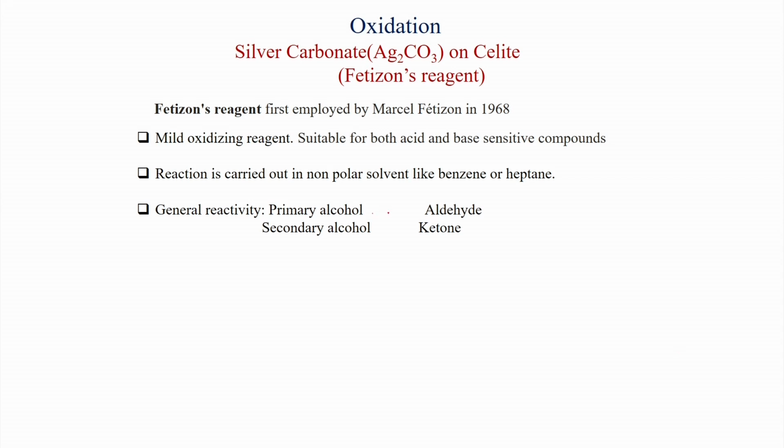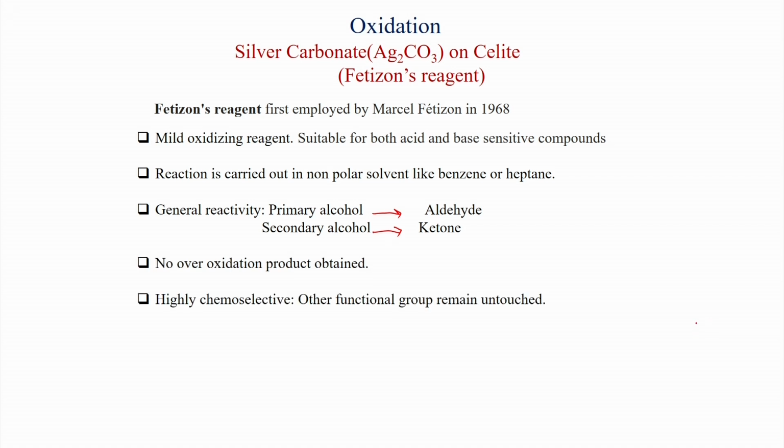General reactivity: primary alcohol gives aldehyde and secondary alcohol gives ketone. No over oxidation product is obtained. Highly chemoselective, generally other functional groups remain untouched. Selectivity: secondary alcohol oxidizes faster than primary alcohol. So, this is also special for Fetizon's reagent.